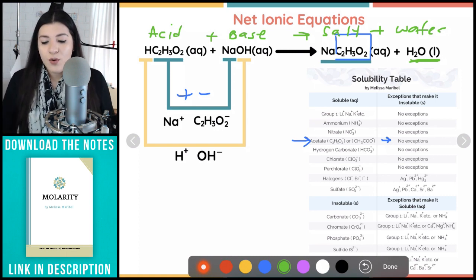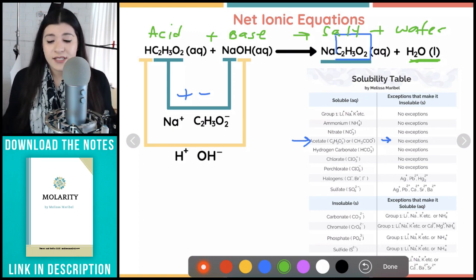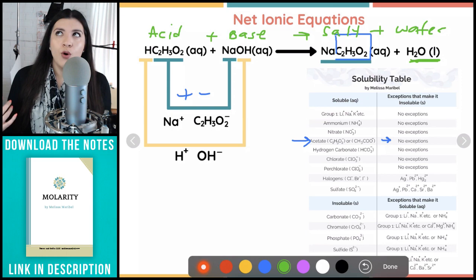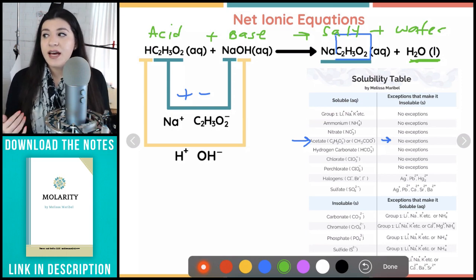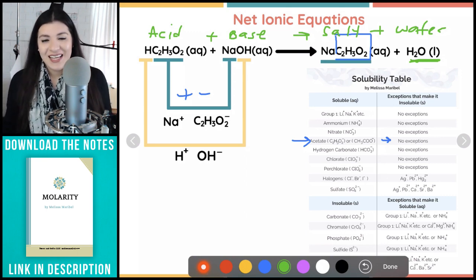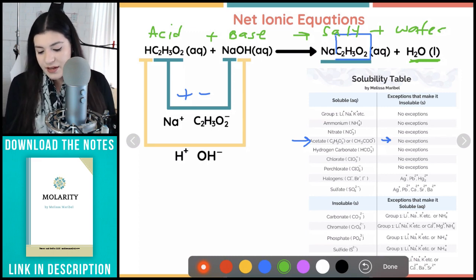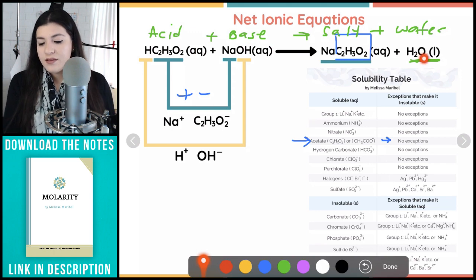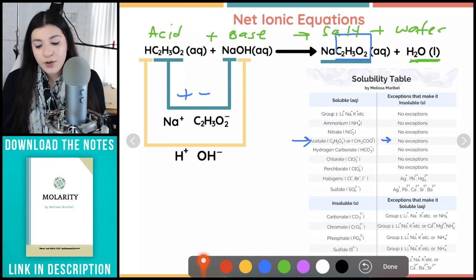All right. So great. This is actually going to give us an ionic equation. If everything were aqueous, then there would be no reaction for our net ionic equation. Why? Because everything would separate, and since everything would separate, everything would cancel, and that wouldn't work out. So beware of those types of questions: if everything were aqueous, that would mean there's no reaction for our net ionic equation. But let's keep going with this question.